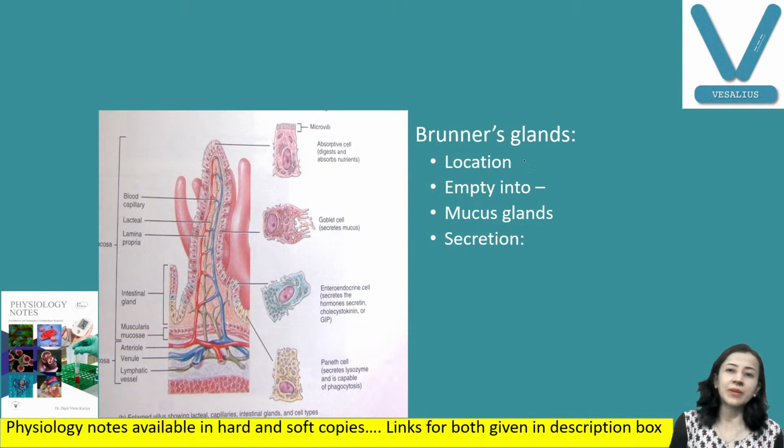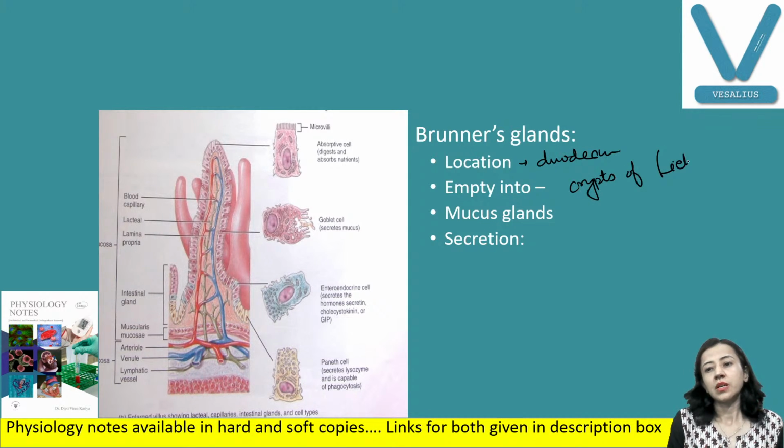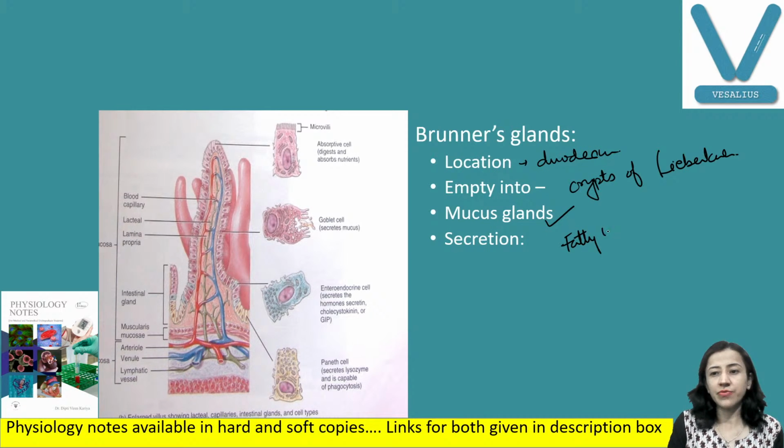Other glands are Brunner's glands. These Brunner's glands are present in the initial part of the duodenum, and they empty their secretion into the duodenum. These are also mucous glands. They also empty the secretion into the crypts of Lieberkühn. Their secretion is important because it protects the mucosa from the digestive enzymes and from the acids. And their secretion increases after a fatty meal or secretin.